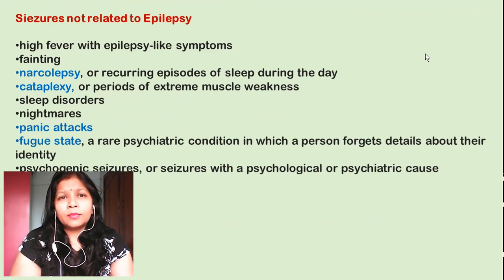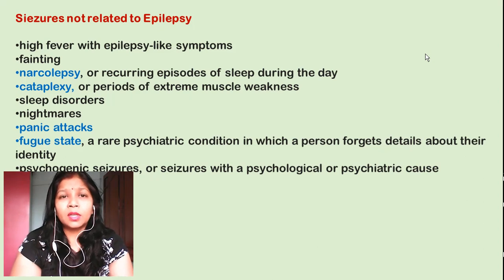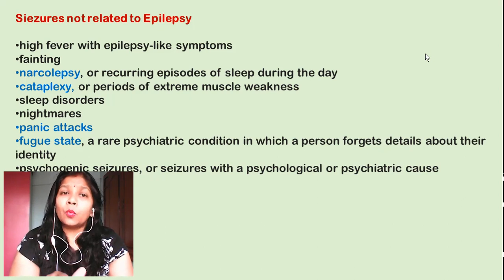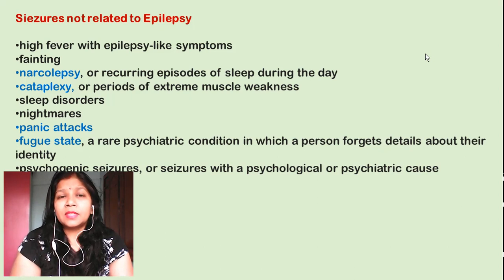Now, there are some cases where people get confused between the seizures of epilepsy and the seizures associated with other disorders. So, here I have kept some of the diseases or physiological conditions where you can get seizures also. Under this, the first one is high fever. Generally, when the fever crosses 101 degrees Fahrenheit, you get some kinds of seizures. Mainly, it is seen in younger children or the younger population.